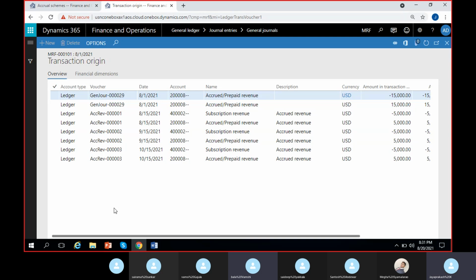Of course, they will accrue. They're not going to accrue it for complete months. The total revenue will be posted under accrued revenue only, for 10 days, or whatever the period could be. Yes.